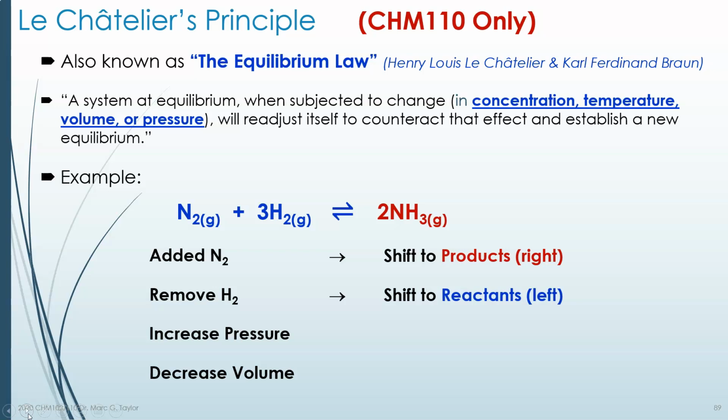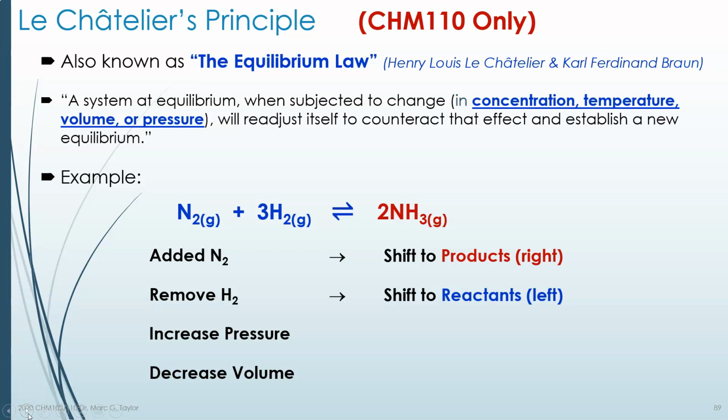If I increase pressure or decrease volume, these are things that affect gases. So we look at the gases, and it doesn't matter what the gases are, it only matters how much of the gases are on both sides of the equation. Well, on the left side of this equation, our reactants, we have 1 nitrogen and 3 hydrogens. If this was in moles, that would be a total of 4 moles on the left side of the equation. Our products are 2 ammonias, or 2 moles of ammonia gas. So we have 4 moles of gas on the left, and 2 moles of gas on the right.